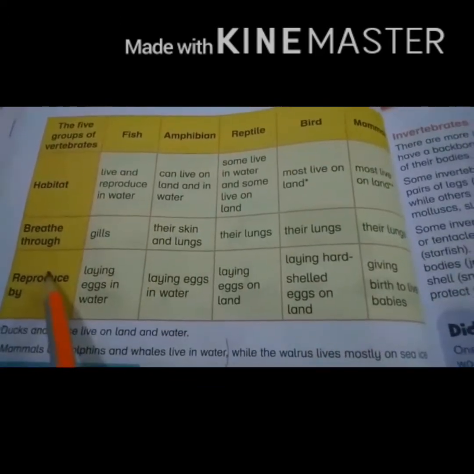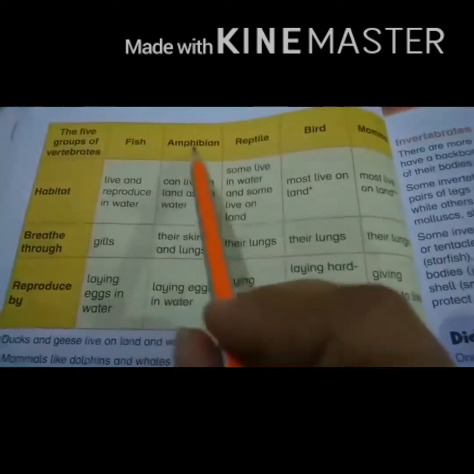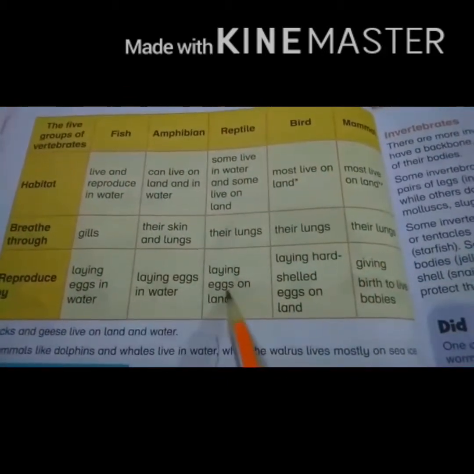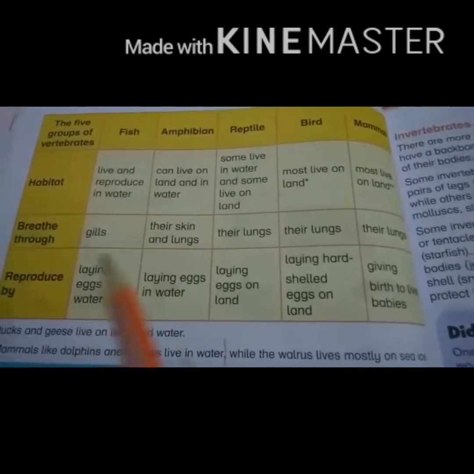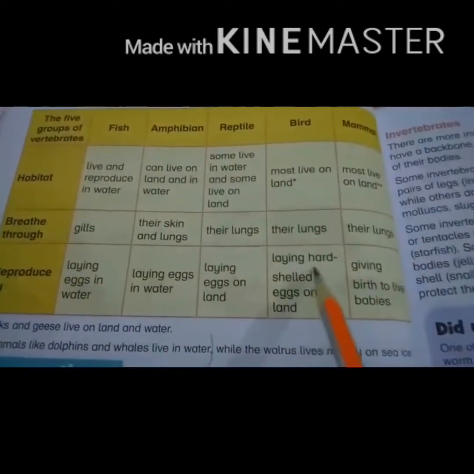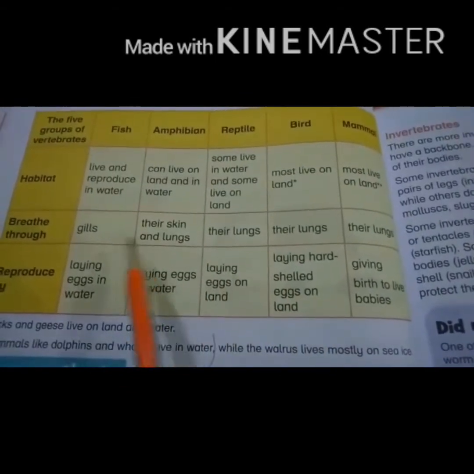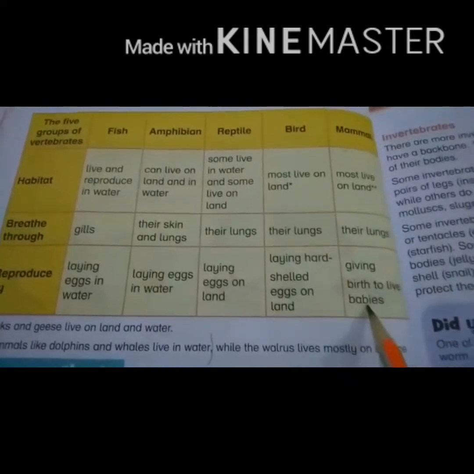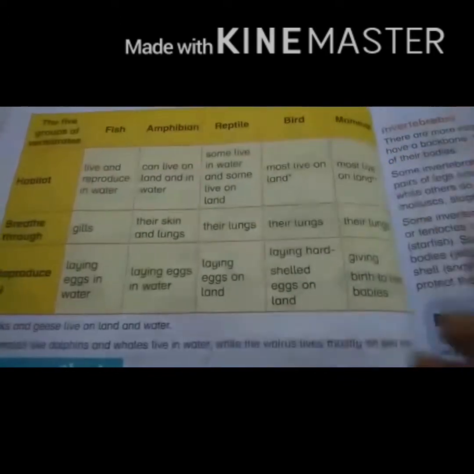Talk about reproduction. In vertebrates, fish and amphibians lay eggs in water, while reptiles and birds lay eggs on land, from which their babies hatch. The bird's egg has a hard shell as compared to amphibians and fish. Mammals give birth to live babies and they also feed their babies.